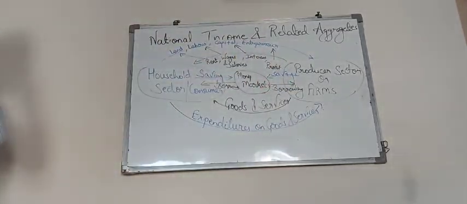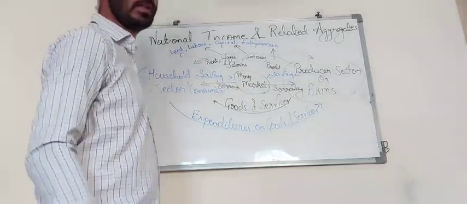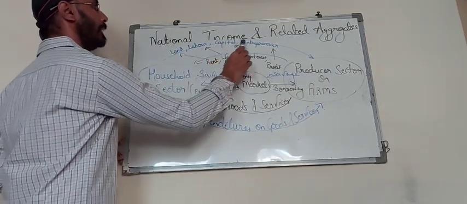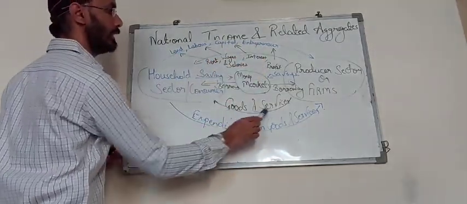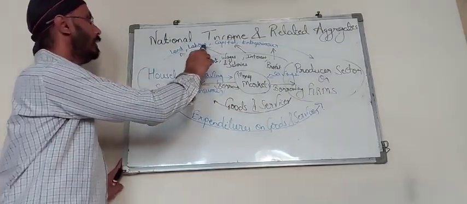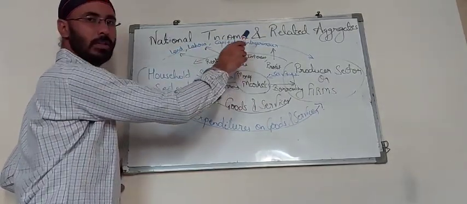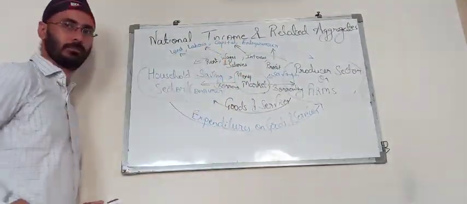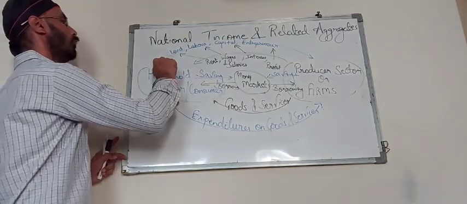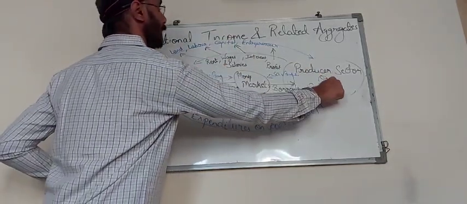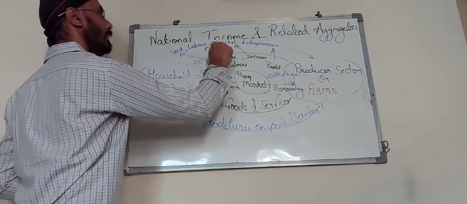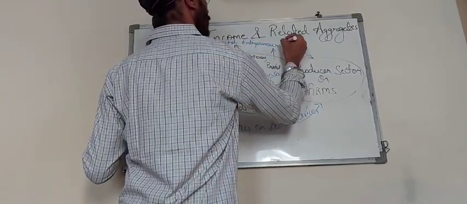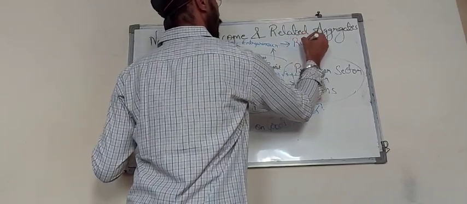Now I want to make certain basic concepts clear. Over here you can see land, labor, capital, entrepreneur, and over here goods and services. Land, labor, capital, entrepreneur are not in money terms. Money we are getting for this, but these are physical factors. So when this flow goes from the household sector to the producer sector in the form of land, labor, capital, entrepreneur, this is called the real flow.